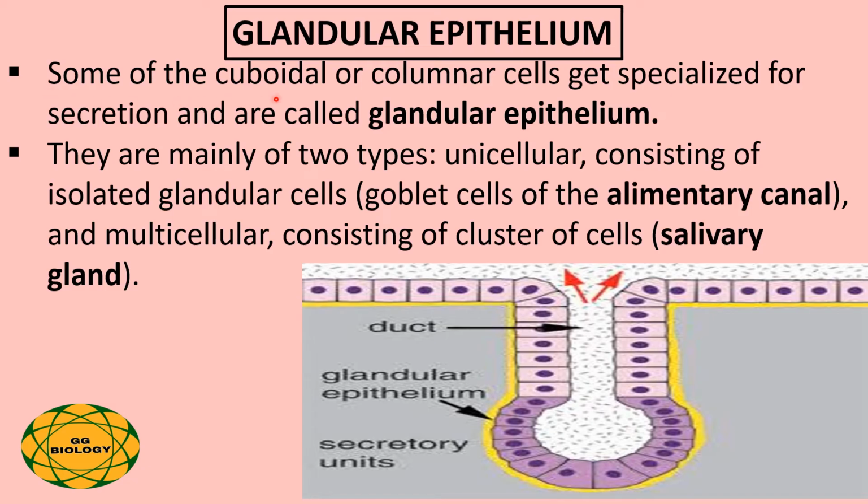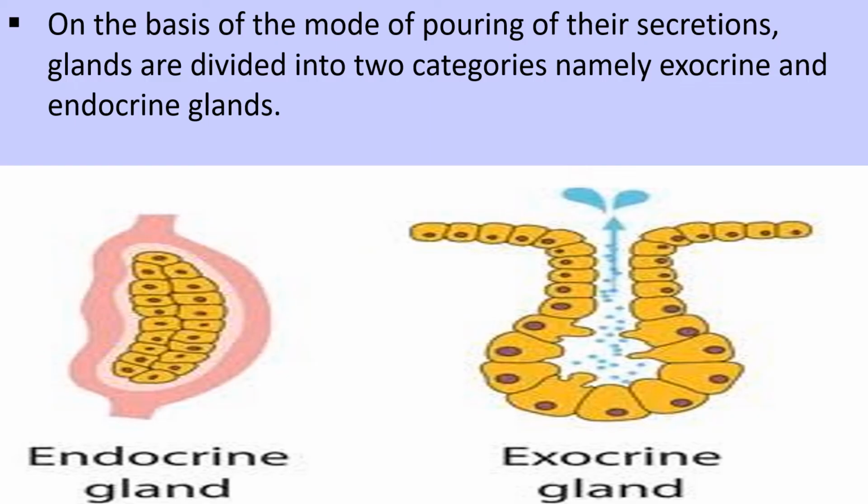Some of the cuboidal or columnar cells get specialized for secretion and are called glandular epithelial tissue. They are mainly of two types: unicellular, consisting of isolated glandular cells such as goblet cells of the alimentary canal, and multicellular, consisting of clusters of cells as found in the salivary glands. On the basis of the mode of pouring their secretions, glands are divided into two categories, namely exocrine and endocrine glands.